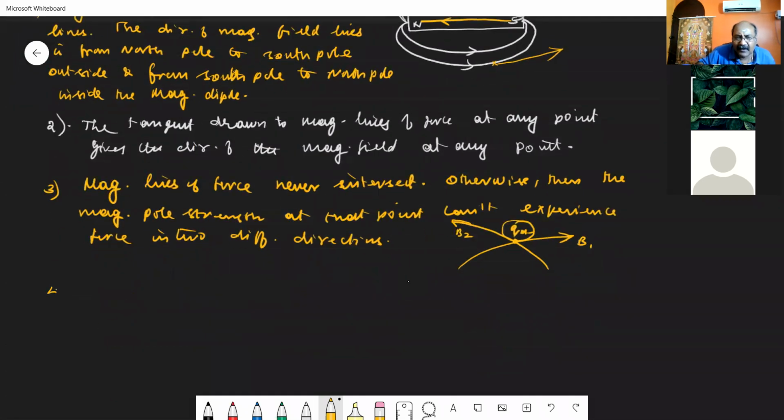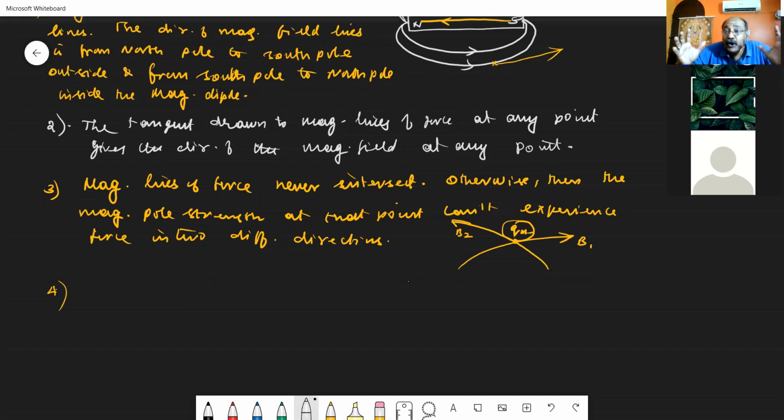Then point number 4. See, if you are having a magnetic field, perpendicular to the magnetic field, you will be having magnetic field lines, similar to the electrical field. If you are having an electrical field, perpendicular to the electrical field area, you will be having the electrical lines. Similarly, the magnetic field lines are perpendicular to the area of the magnetic field.